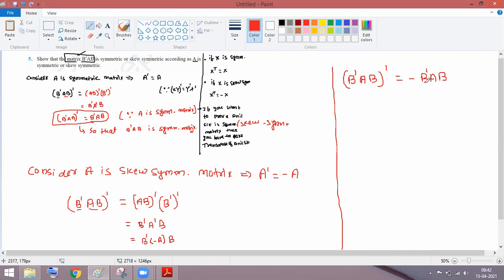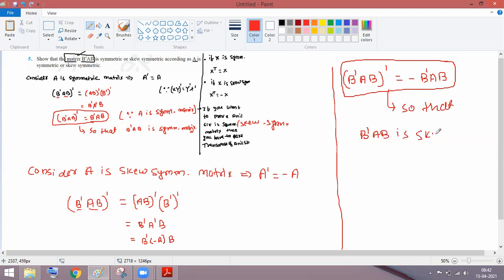Yes or no? And if you get X transpose equal to minus X, it means that X is a skew symmetric matrix. So from here, can we say that B transpose AB is a skew symmetric matrix? We proved here that it follows A: if A is symmetric, then it will be symmetric; if A is skew symmetric, then it will be skew symmetric. Clear with this?